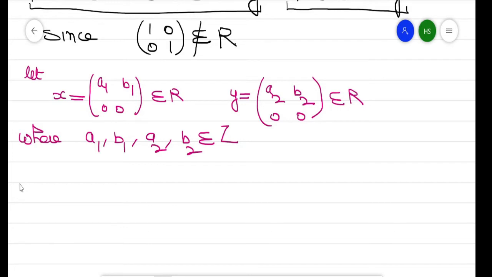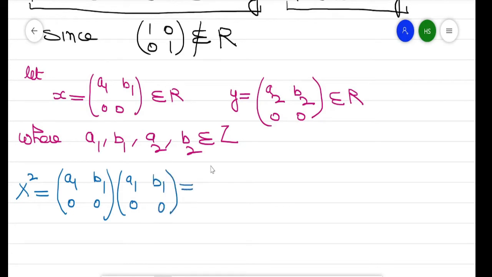First, x square. What is x square? This is A1 B1 0 0 times A1 B1 0 0. Taking the matrix product, this will become A1 square, A1 B1, 0 and 0.